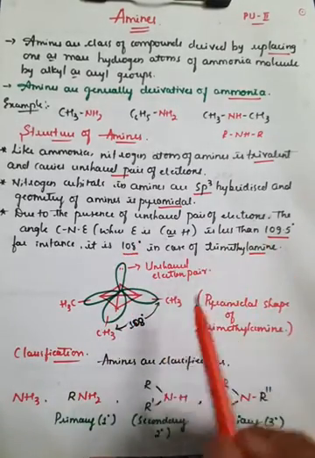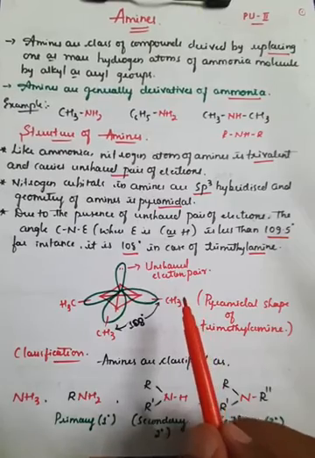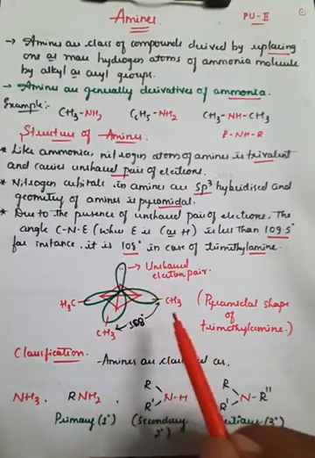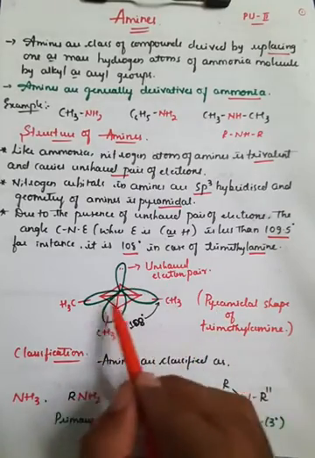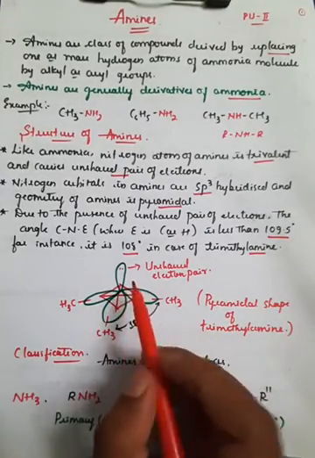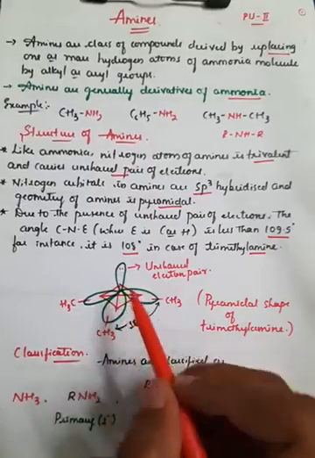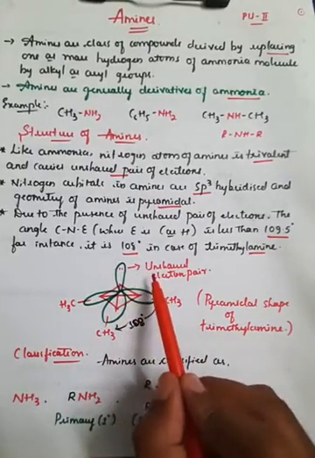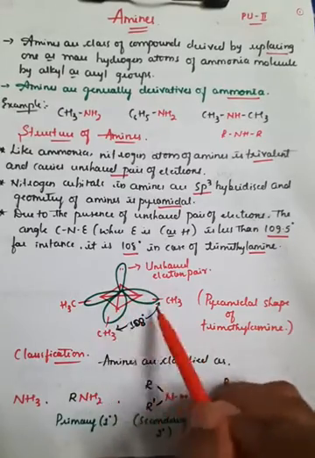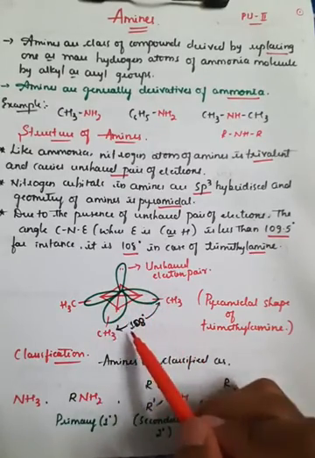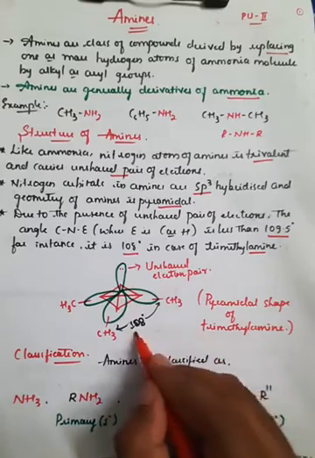As we drew the rough structure, here we have given the exact structure of trimethylamine. Here if you observe, there are three methyl groups bonded, the central atom is nitrogen, which consists of one unshared pair of electrons. Here I have given the unshared pair of electrons, and there are three CH3 groups, and the bond angle between them is 108 degrees. Why is it 108 degrees?